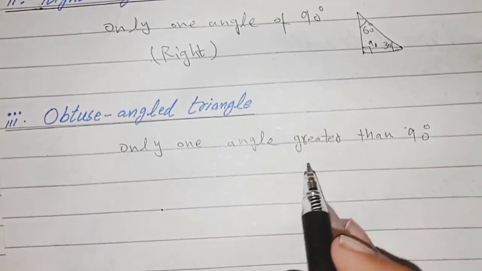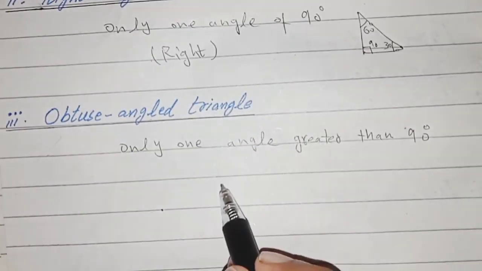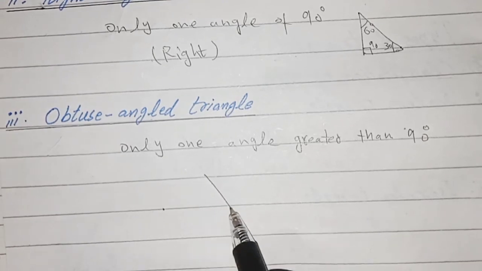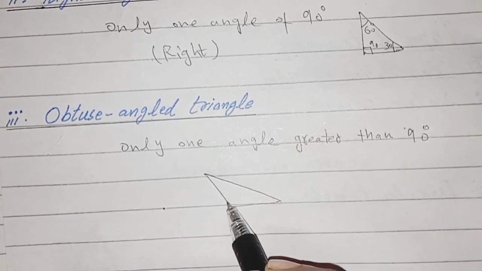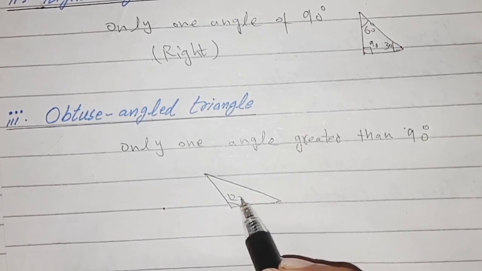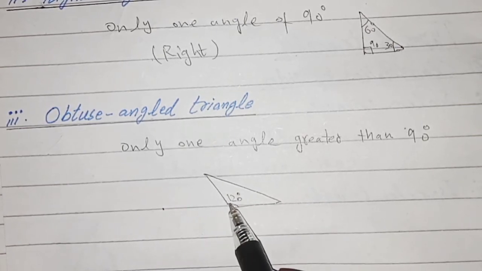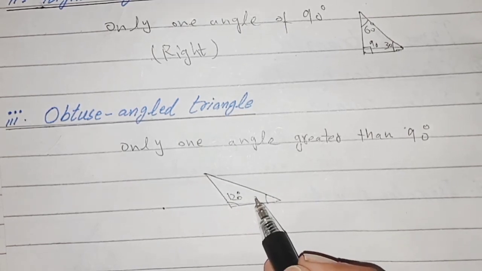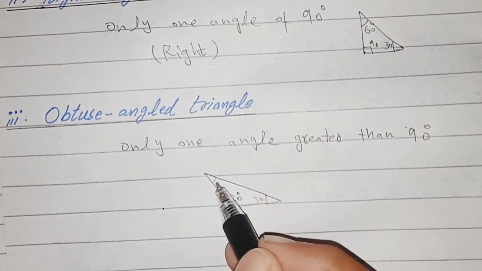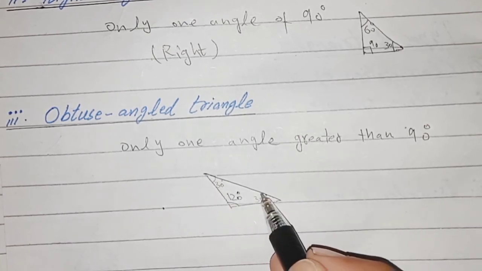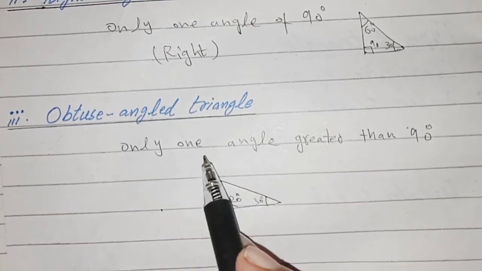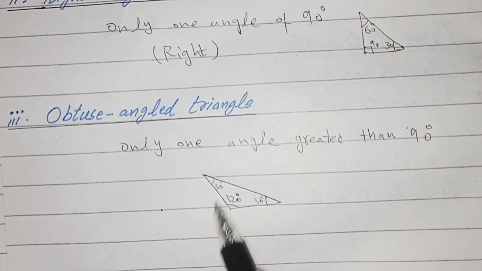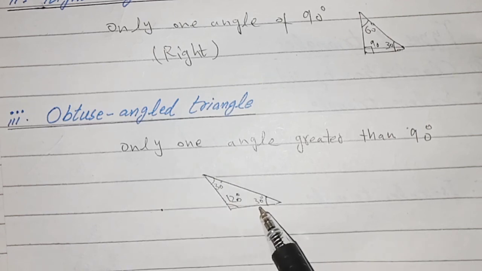We can make any diagram of an obtuse angle triangle. For example, I am taking this. This angle is 120, meaning it is greater than 90. These two angles can be anything else. For example, this is 30 and this is also 30. Totally that will be equal to 180. So this triangle is an obtuse angle triangle because one angle is greater than 90.